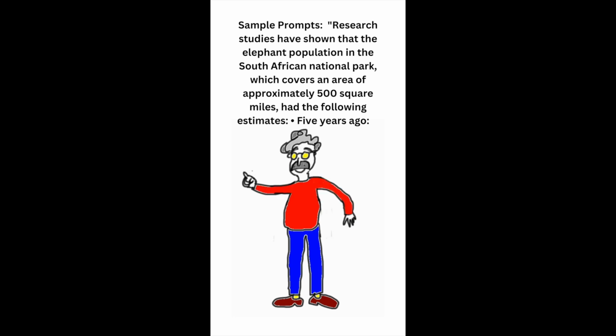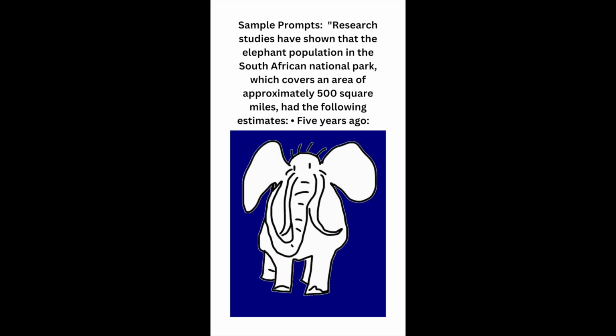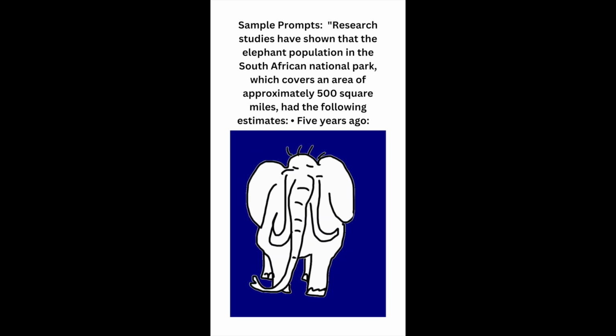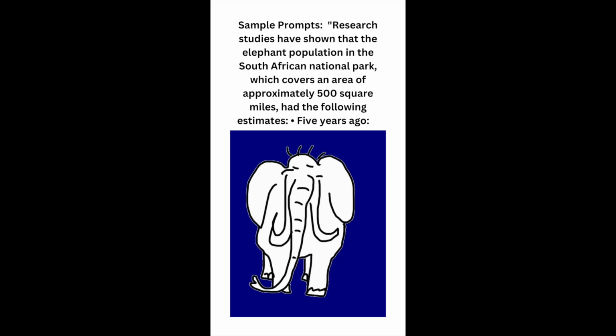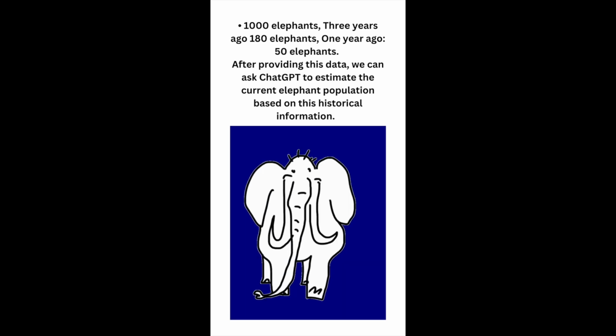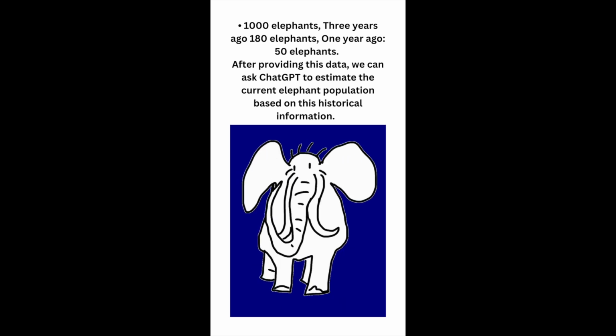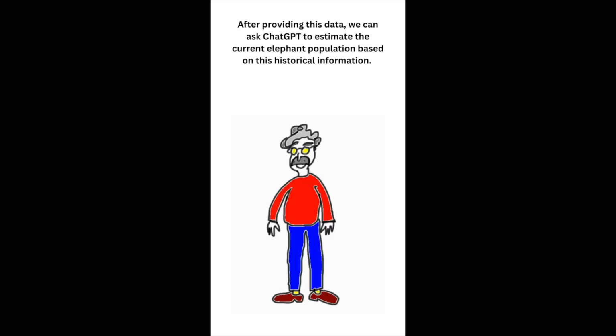Sample prompts. In the past, research studies have shown that the elephant population in the South African National Park, which covers an area of approximately 500 square miles, had the following estimates. 5 years ago, 1000 elephants, 3 years ago, 180 elephants, 1 year ago, 50 elephants. After providing this data, we can ask ChatGPT to estimate the current elephant population based on this historical information.